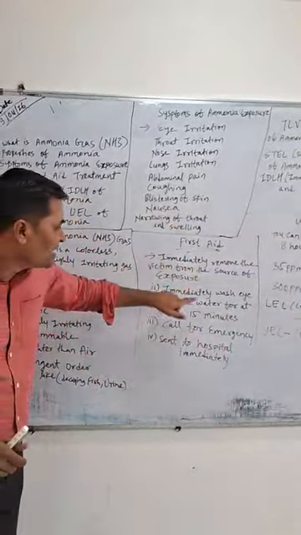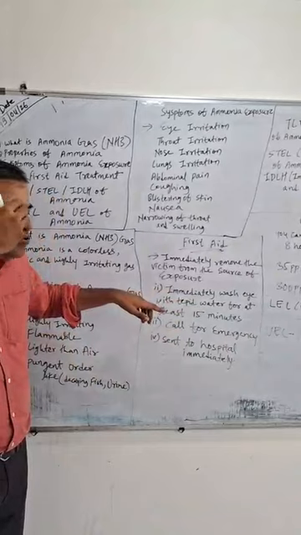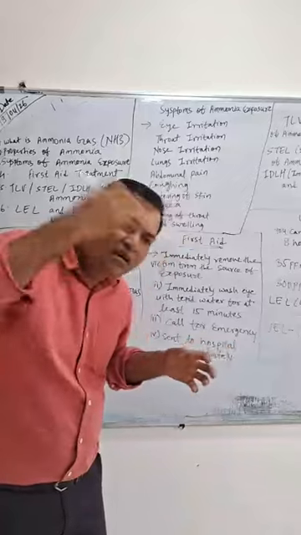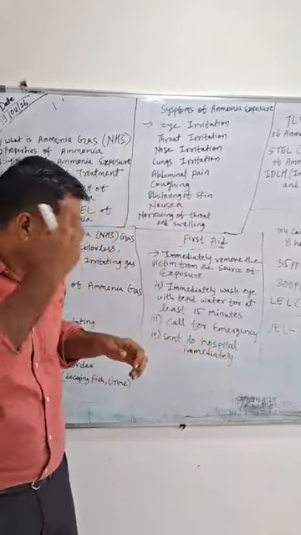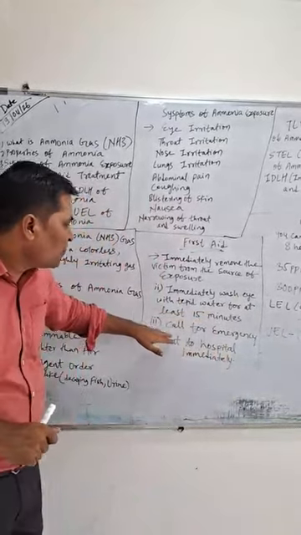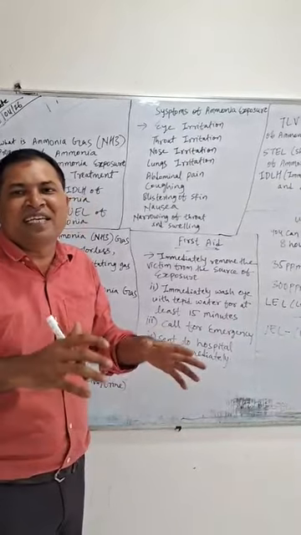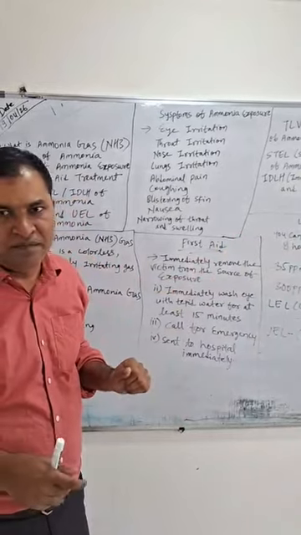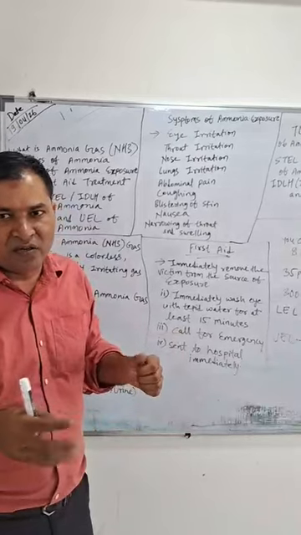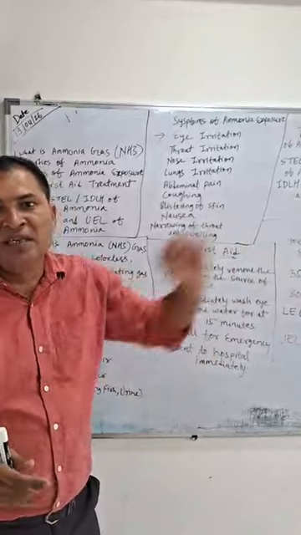Then immediately wash the eyes if the ammonia has gone in the eye. Go under the tap water, open the water, put your head there, and clean your eyes with running water for at least 15 minutes. Call for emergency help, call an ambulance, and immediately transfer the casualty from the industry to the hospital with the help of an ambulance or other vehicles.